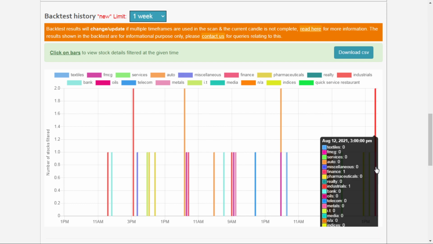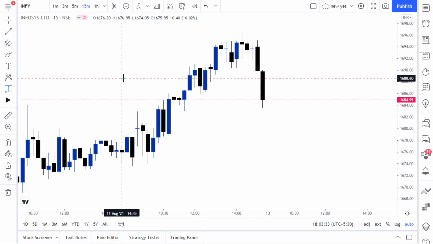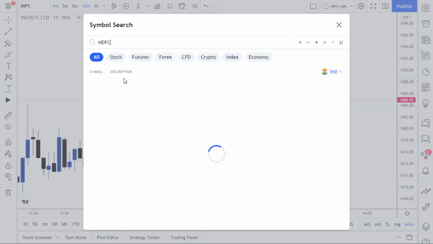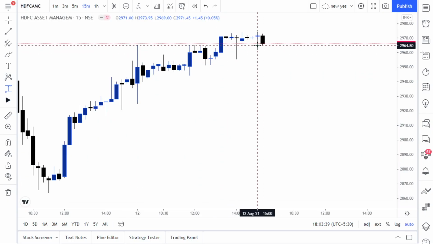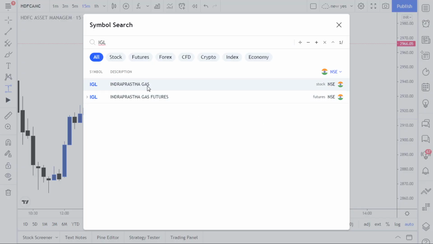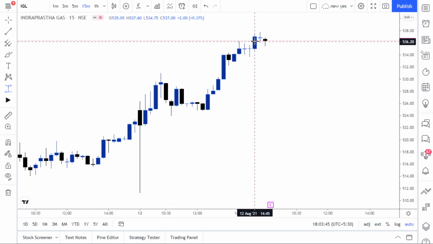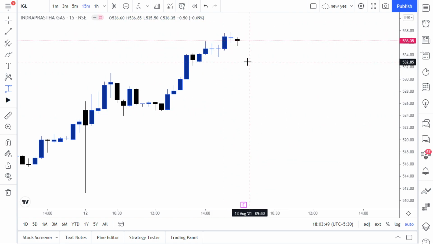At the end of the day at 3 o'clock some stocks were forming, HDFC, IGL. We are not going to focus on these stocks for an intraday trade, right? So HDFC AMC, and now it forms at a day high, and we are not going to take a trade because it is happening around 3 o'clock. So this is also there, but we don't go for any kind of trade opportunity at this point.